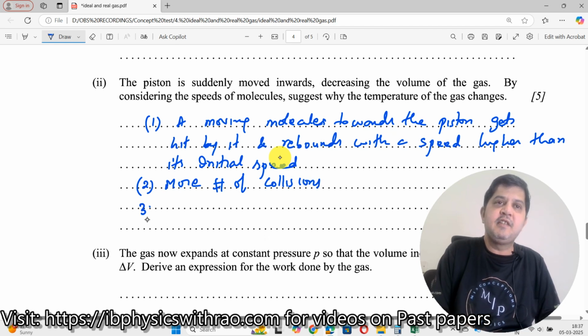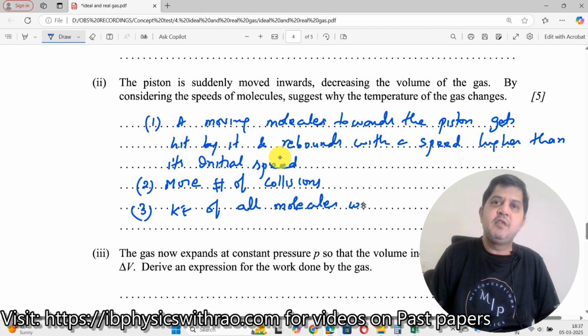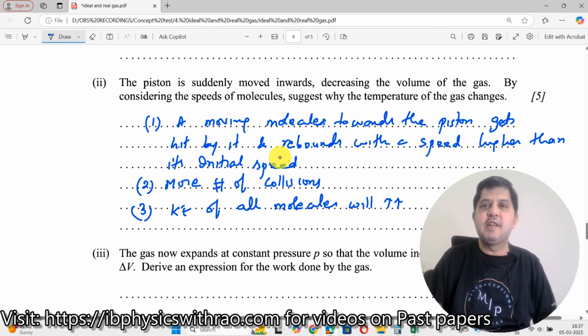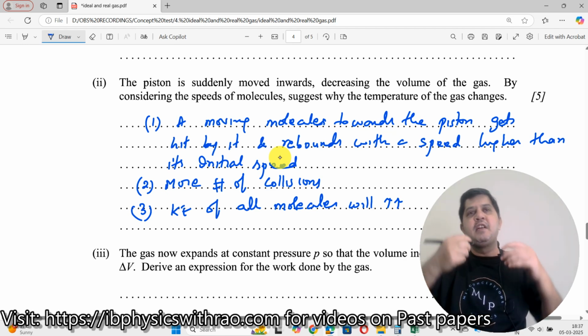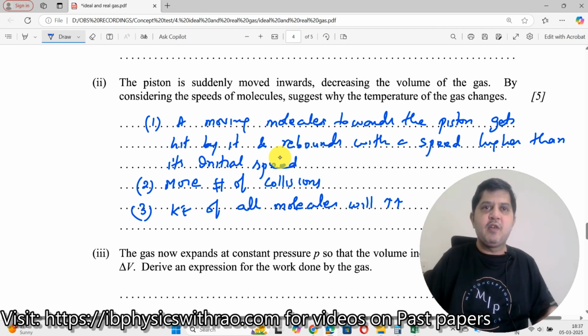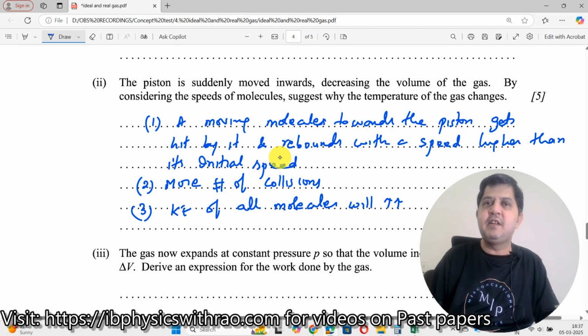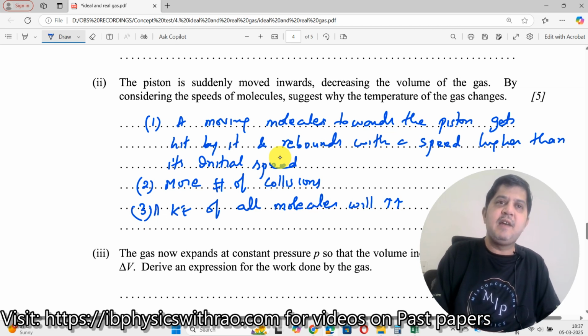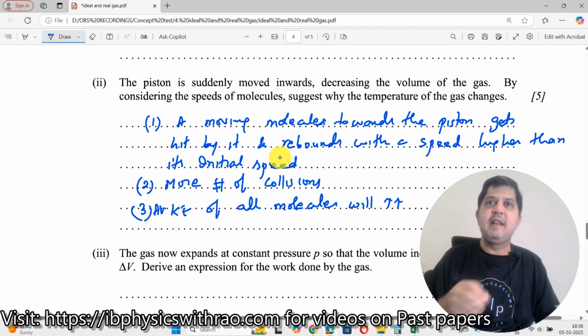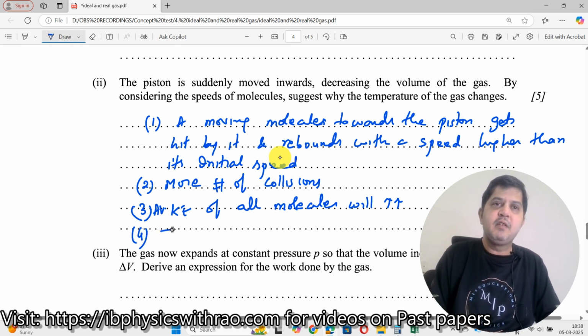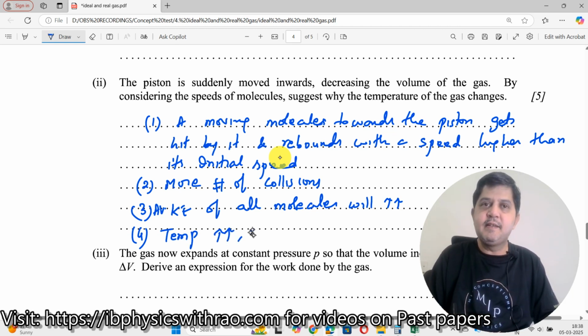Okay, and then thirdly, the kinetic energy of all molecules will increase. Those which are lazy molecules will also now start colliding, and as a result they will also be moving with some speeds, right? When they are moving like this, definitely kinetic energy will increase. In other words, the average kinetic energy of all the molecules increases. When average kinetic energy increases, what happens? Temperature will increase, since temperature is proportional to average kinetic energy.